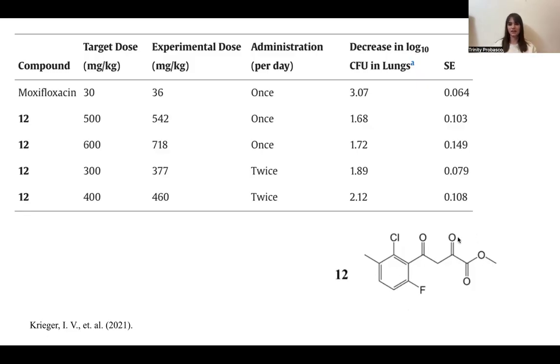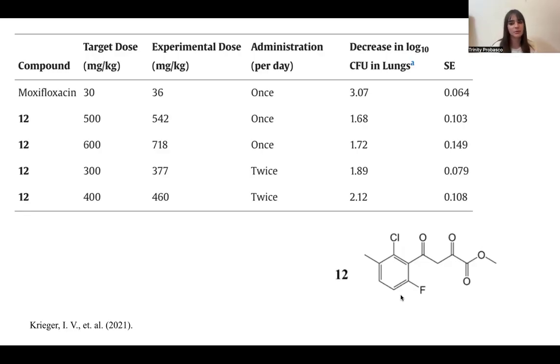Now, this chain isn't as long as in acetyl-CoA. However, they figured that smaller size might actually help it reach the active site a little bit better and have different interactions.